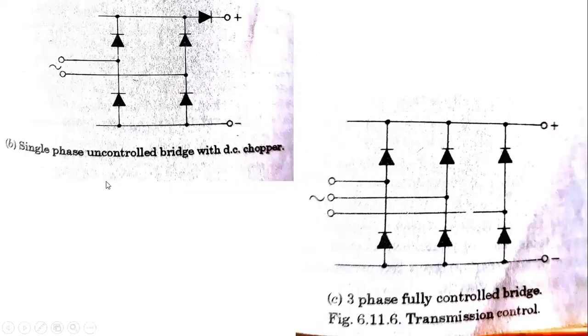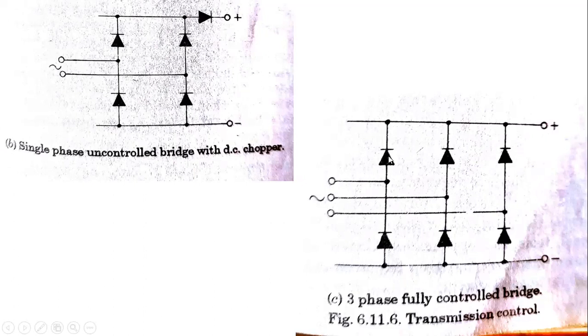And this is a single phase uncontrolled bridge with DC chopper here. The previous one is the control bridge with DC chopper, and both are single phase only. And the last one, C, is a three phase fully controlled bridge.